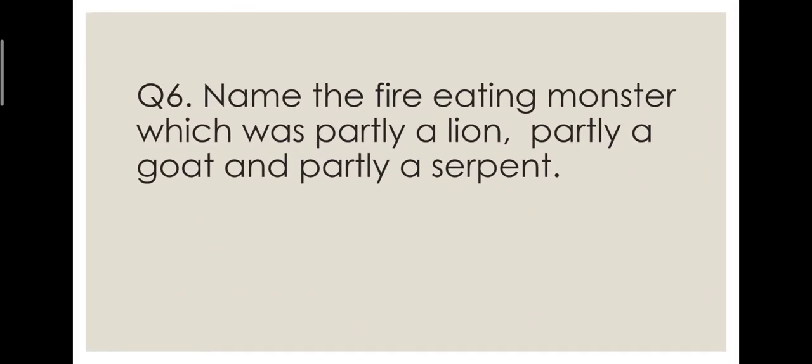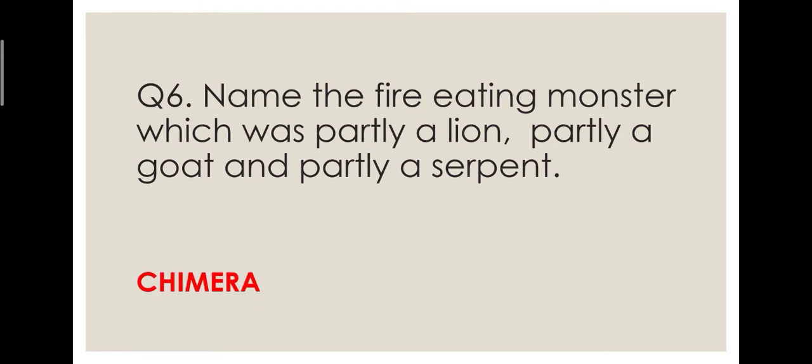Now, moving on to the last question, you have to name the fire-eating monster. Okay, this monster is partly a lion, partly a goat, and partly a serpent. So it's a mixture of three animals, that is lion, goat, and serpent. It is a fire eating monster.